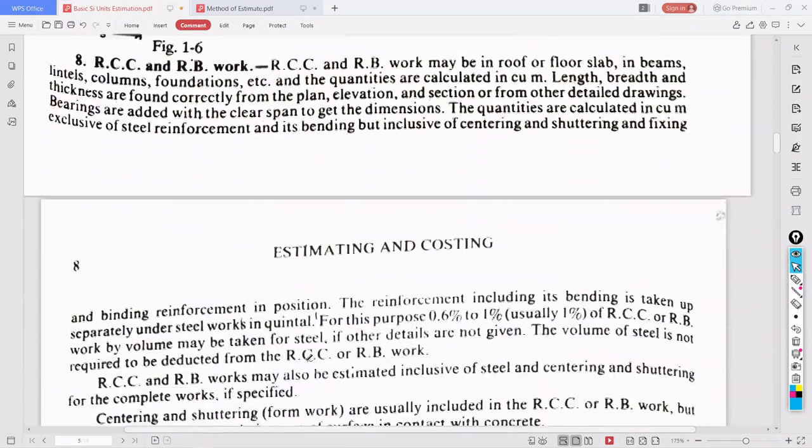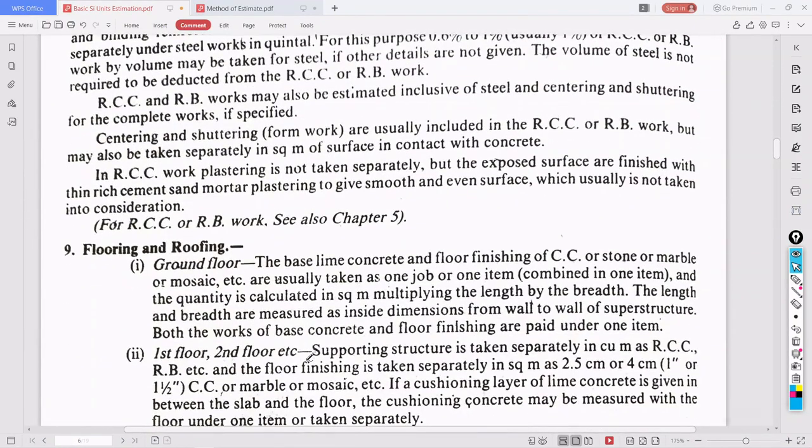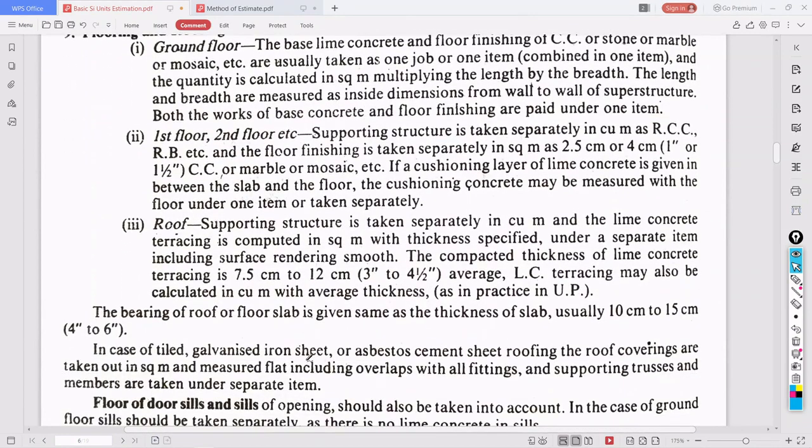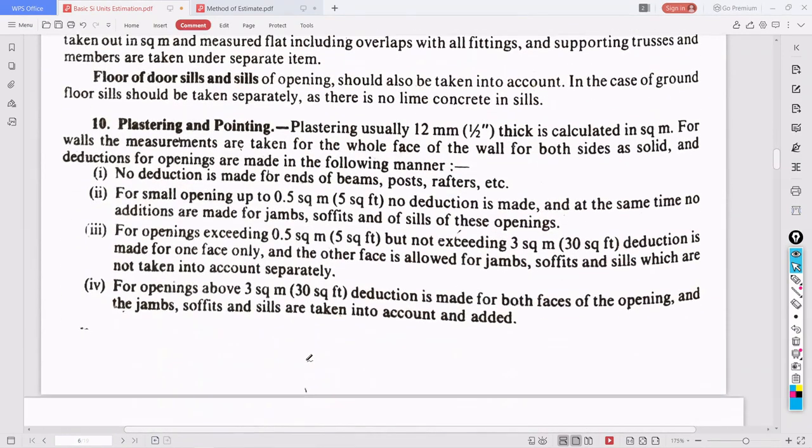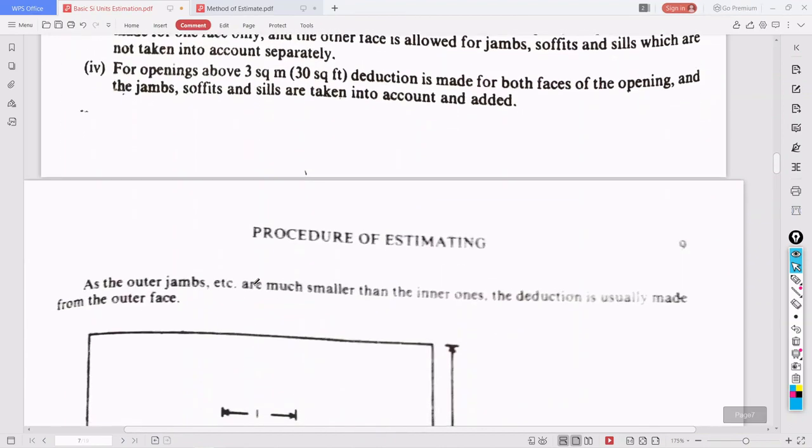So this material I'll provide you to get it. Flooring and roofing, plastering and pointing. Plastering, taken as 12 thick, is calculated in square meters. So like this, so many items are there.